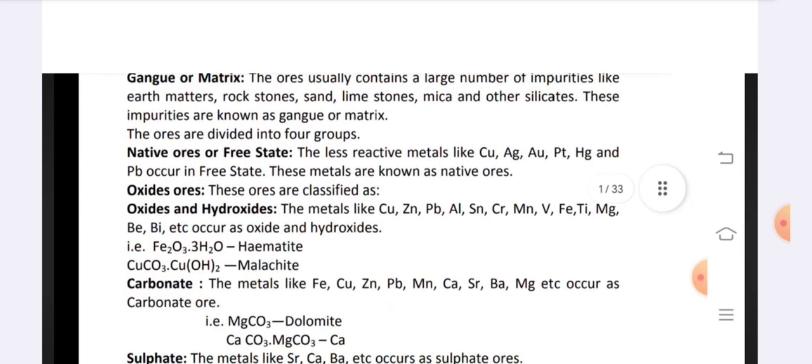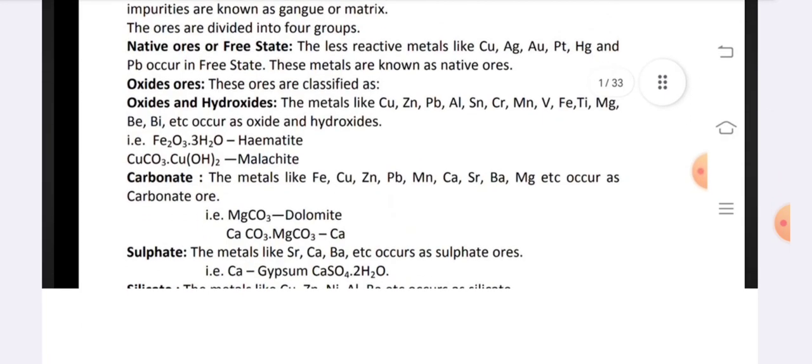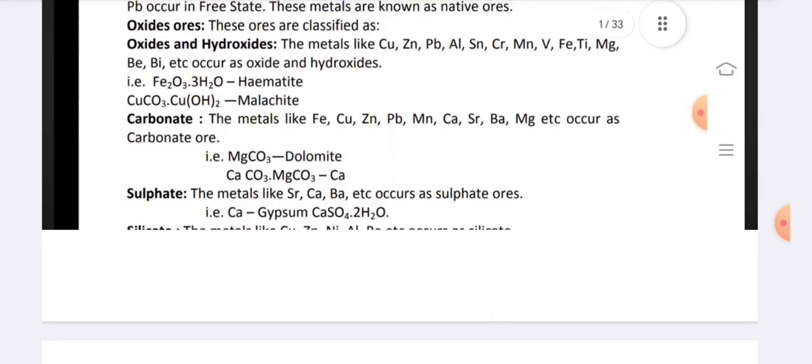The ores are divided into groups. Native ores or free state: the less reactive metals like Cu, Ag, Au, Pt, Hg, and Pb occur in free state. These metals are known as native ores. Oxide ores. These ores are classified as oxides and hydroxides. The metals like copper, zinc, lead, aluminium, scandium, chromium, magnesium, vanadium, iron, titanium, manganese, beryllium, etc. occur as oxides and hydroxides.